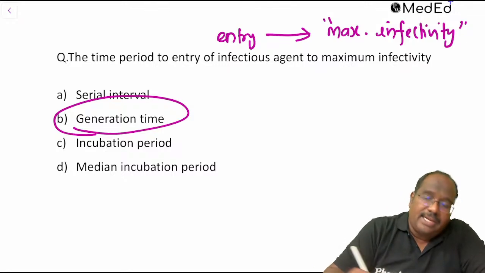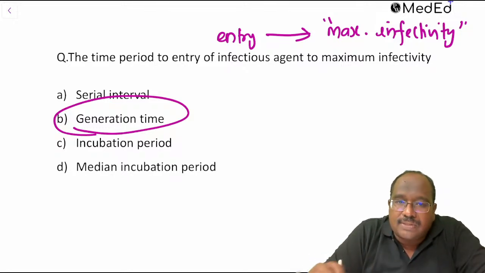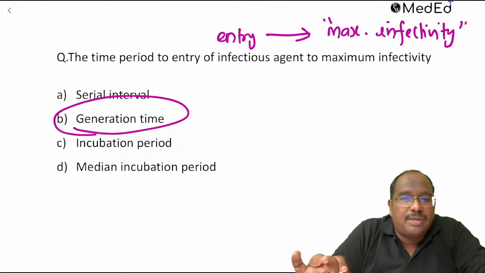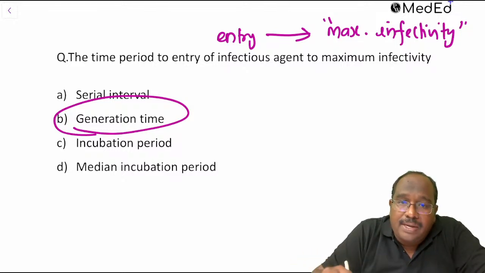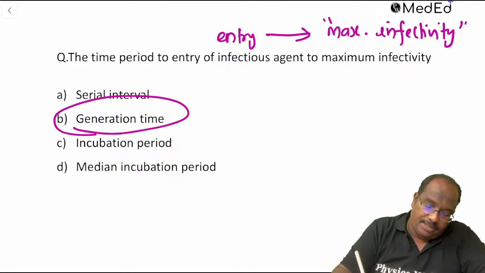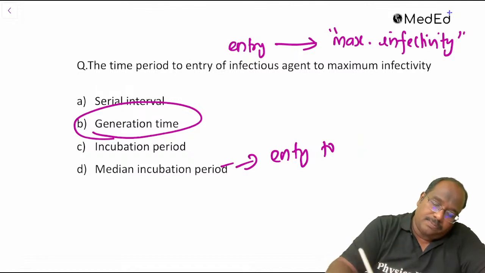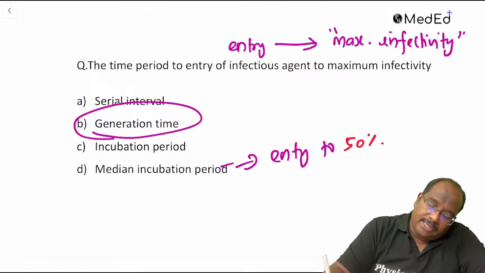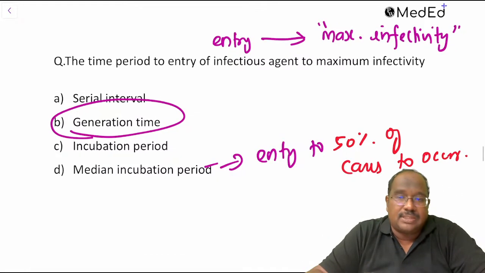What is serial interval? Serial interval is the time between the first case and the second case. Incubation period is the time between entry of the agent to onset of signs and symptoms. What is median incubation period? During an epidemic, we calculate the time between entry to 50% of cases occurring.